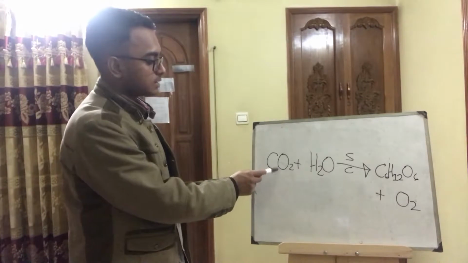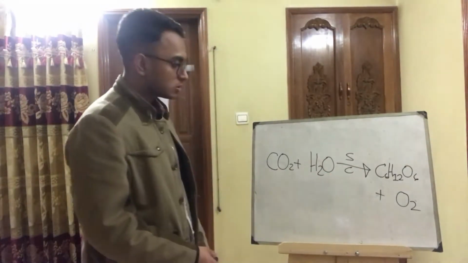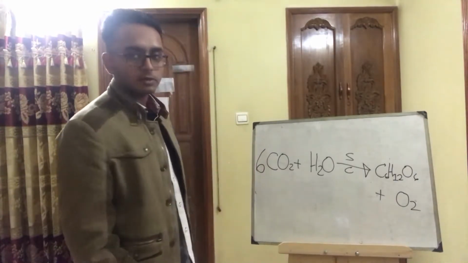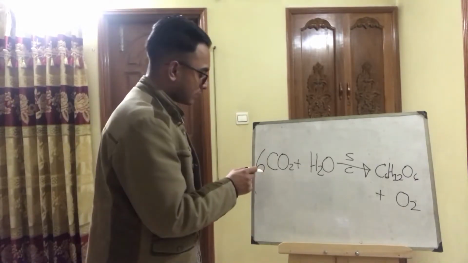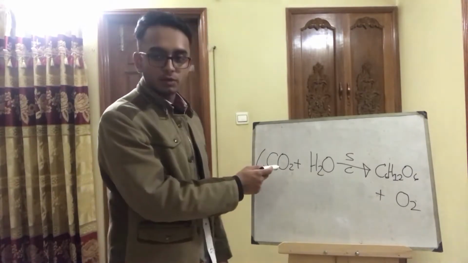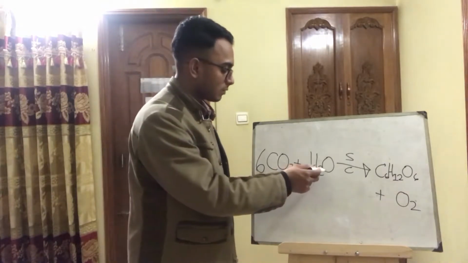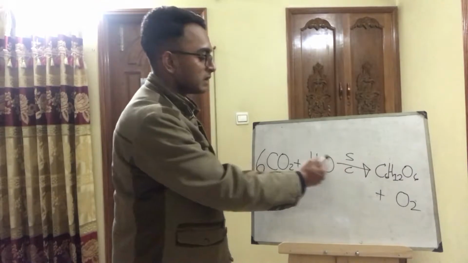In this side there is 1 atom of carbon, and this side there are 6 atoms of carbon. So we put a 6 here. Now our carbon is balanced, but oxygen, now there are 2 multiplied by 6 makes 12 plus 1, 13 atoms of oxygen on the left hand side.